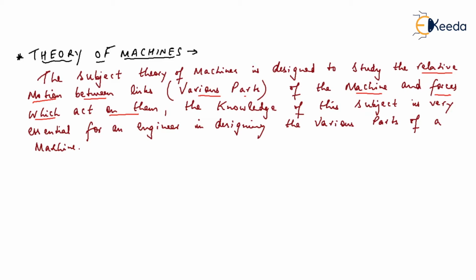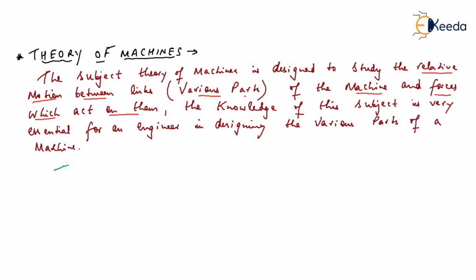So the engineer will study how the motion is established between the various parts of the machine and what about the forces which act on the various parts. From both of these, an engineer can design the various parts of the machine very easily. So I will give you one example.